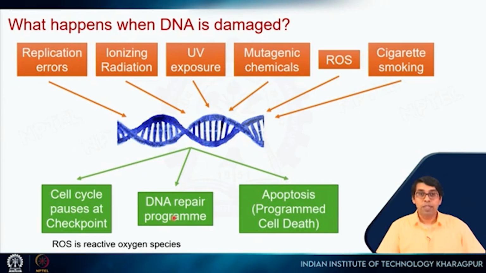If there are mutations, the DNA repair program kicks in, it will remove that mutation and correct the DNA. If that happens, then the cell will proceed through the cell cycle and everything is fine. If that does not work, then the cell will trigger programmed cell death, or apoptosis.